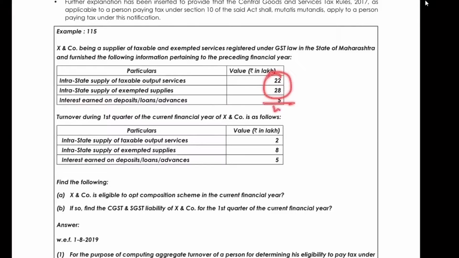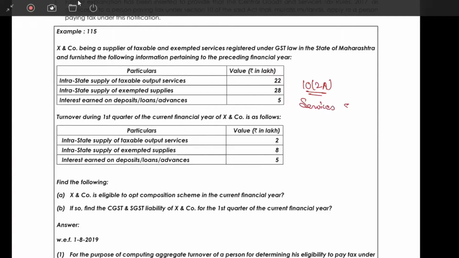Total turnover. Is there any delay? Yeah, there is delay. Inform me whenever a delay is there because it's not possible for me to look at the screen all the time. Okay, so what I was saying is that output services is there.